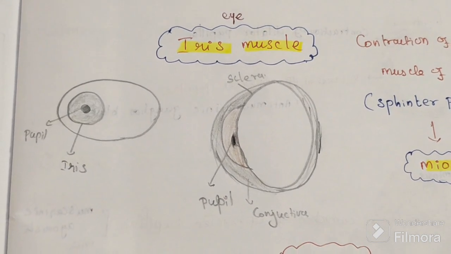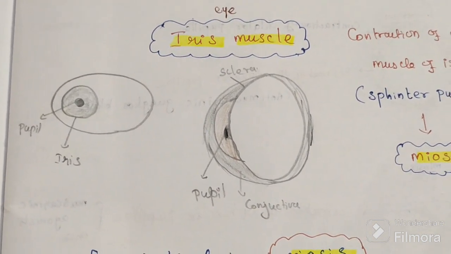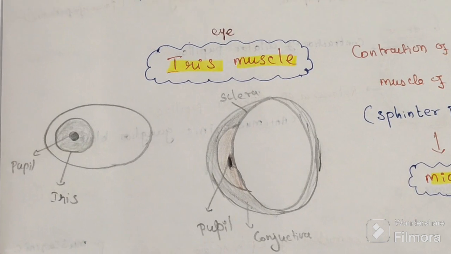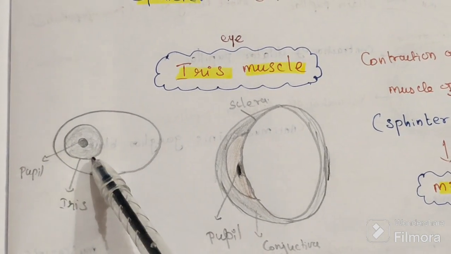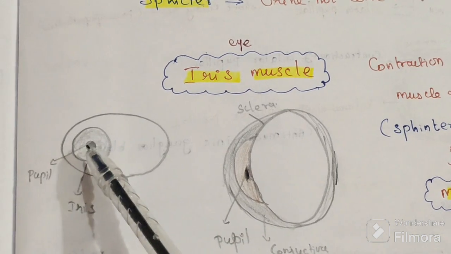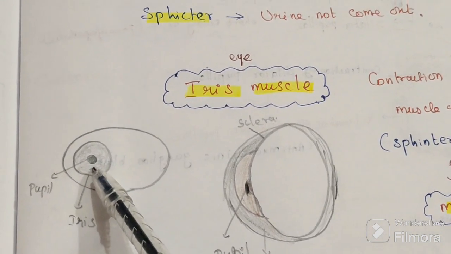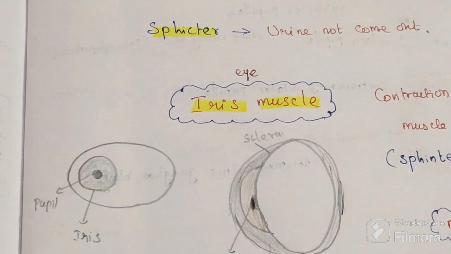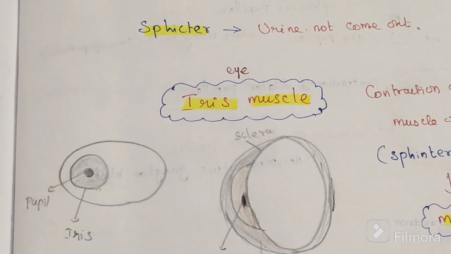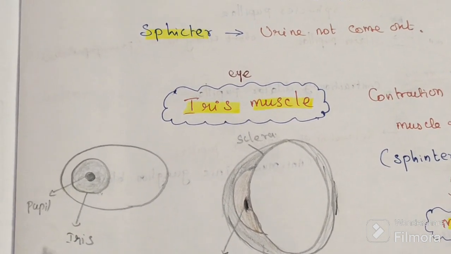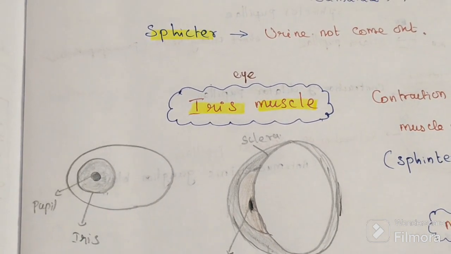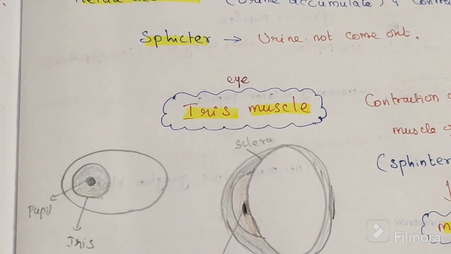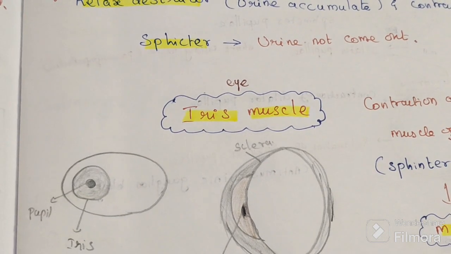Next, moving to the eye chapter. The eye is a ball-like structure, the eyeball. In the eyeball we have the iris, this one is the iris. At the center of the iris we have a hole which is known as the pupil. When the pupil is small, it is miosis. When it is dilated, it is mydriasis.